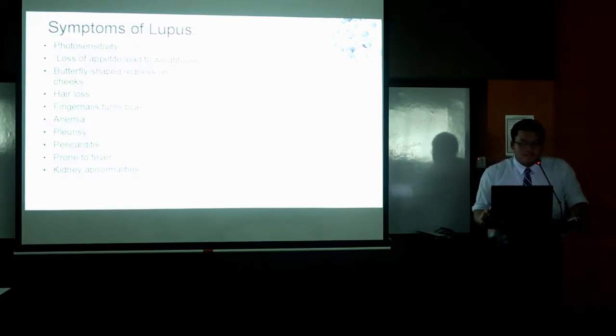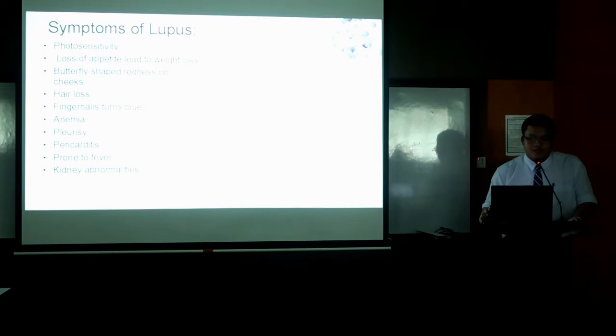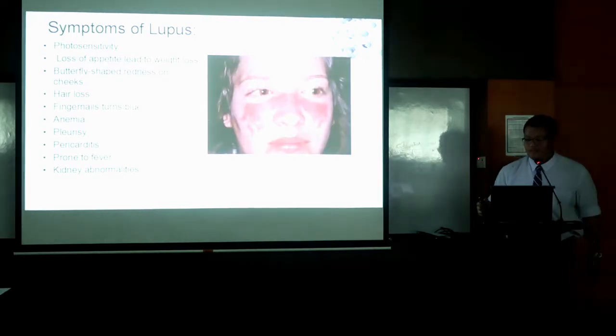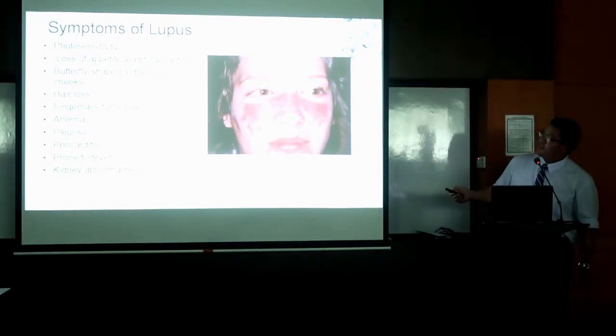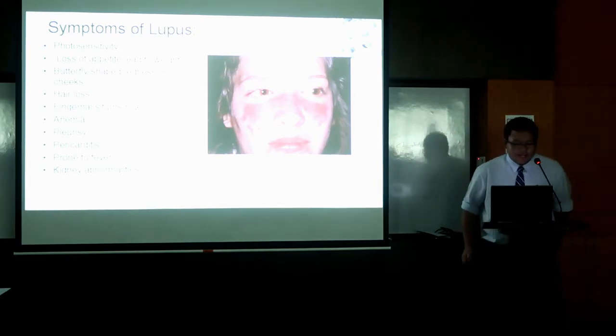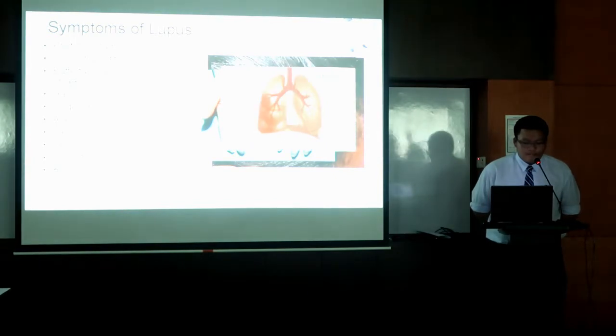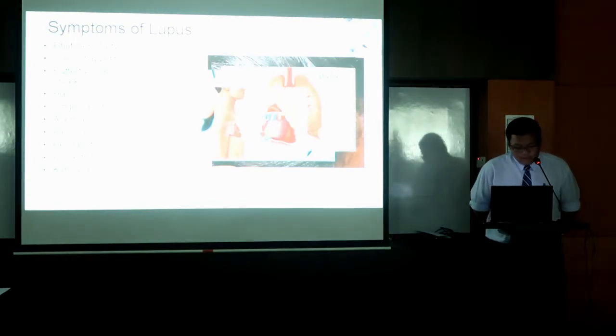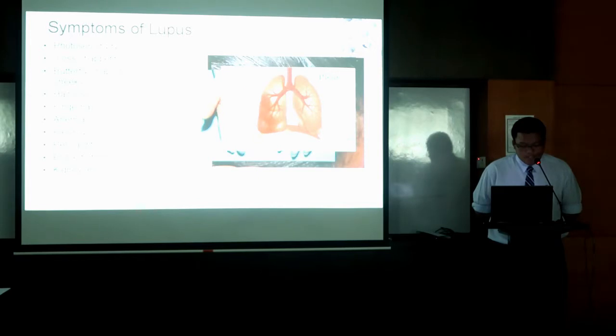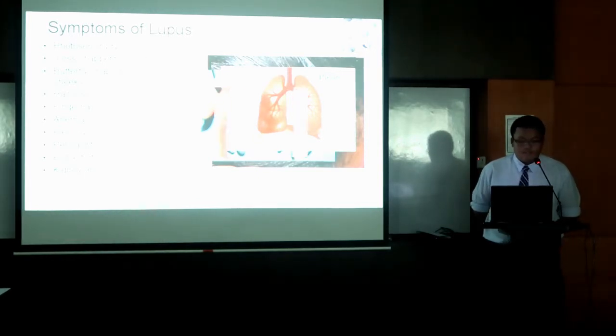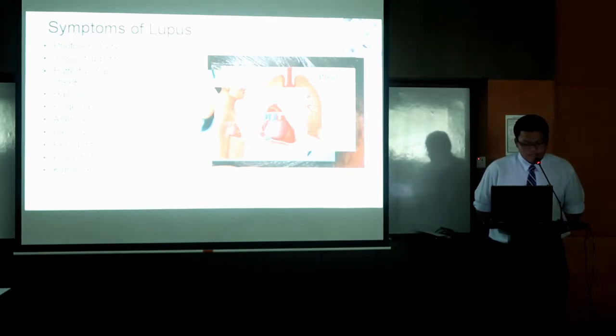Symptom of lupus: photosensitivity, loss of appetite due to weight loss, butterfly-shaped redness on cheeks, as you can see from the photos. There are butterfly shape on the cheeks. Hair loss, fingernail turns blue, anemia, pleurisy. Pleurisy involves inflammation of the tissue layering the lungs and the inner chest wall. Pericarditis is an inflammation of the lining surrounding the heart.